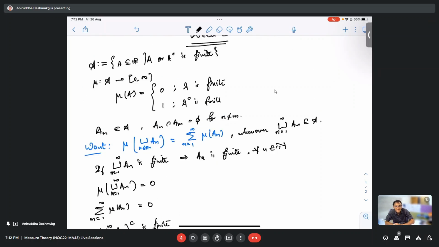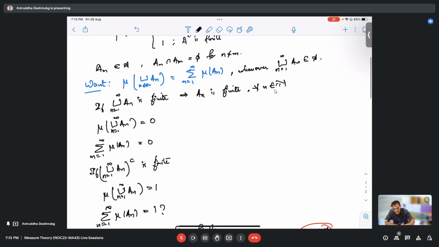Can we just show that this is an algebra first? Showing that this is an algebra would be easy, and then we can probably start applying the measure function on top of the algebra and build on from there. The only issue that I'm having is how can we just bound it to one, because when I'm taking the summation... Yes, that is the concern, right? What happens if all these An complements are finite, then there is going to be a problem.